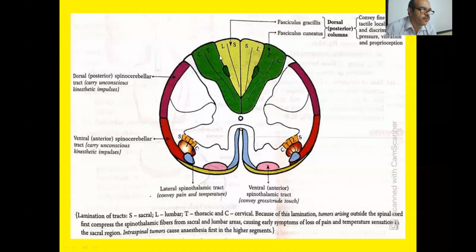see, the dorsal column tract fibers do not cross; they move in the same segment above. But fibers of the lateral spinothalamic tract cross to the opposite side. From here, they cross to the opposite side, then move upward. They cross in the same segment or one segment above.